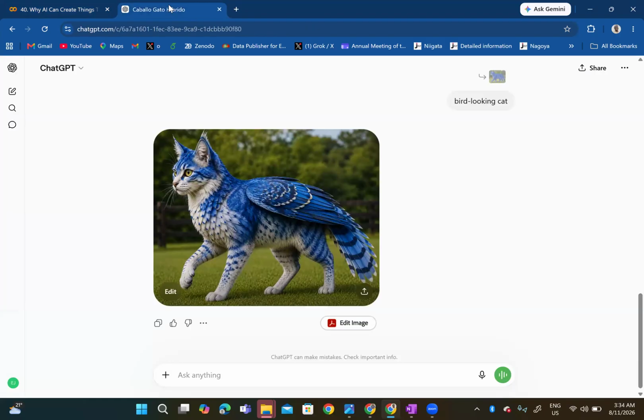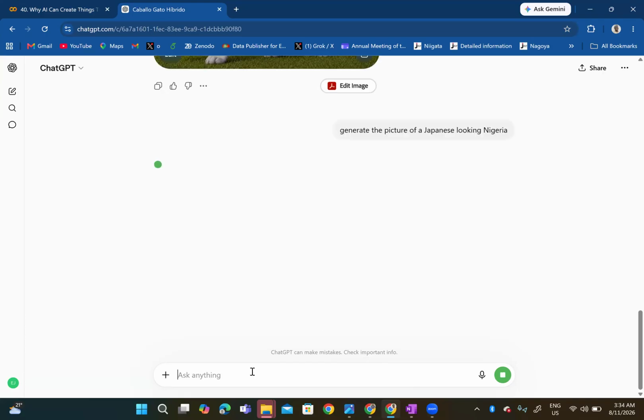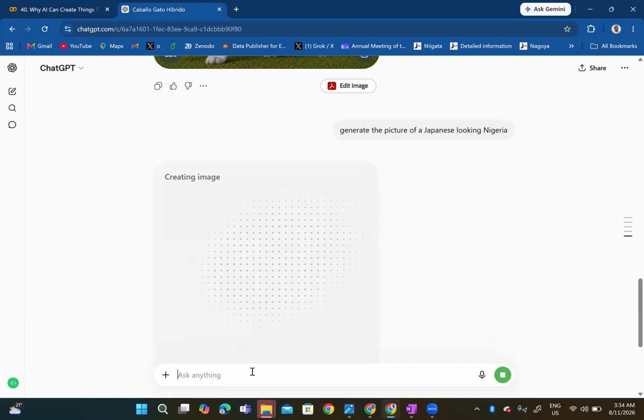For instance, I've been taking a lot of examples. Say I generate the picture of a Japanese looking Nigerian. So it has learned the possibilities, right, of what Nigerians look like, what Japanese people look like. So in essence, this person is a Nigerian, but the person should be looking like a Japanese person. So that's basically the concept.